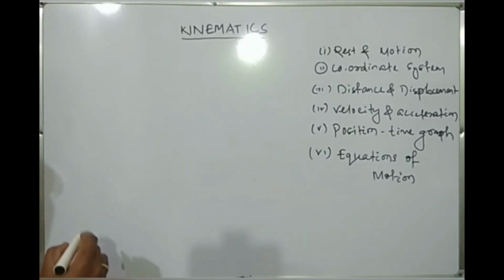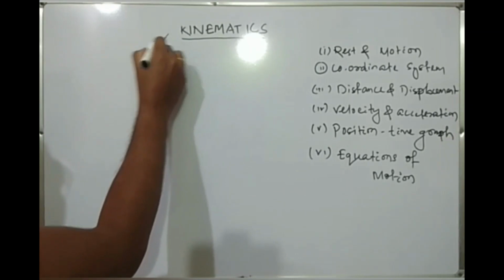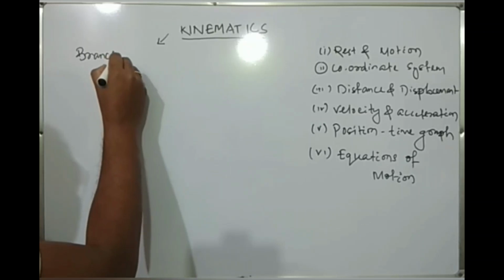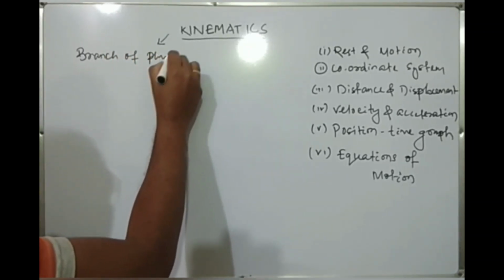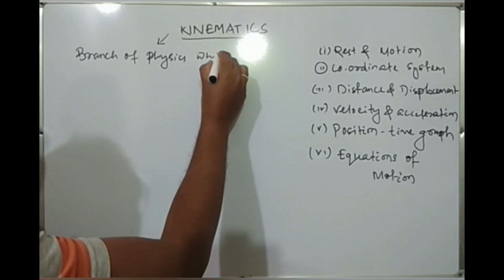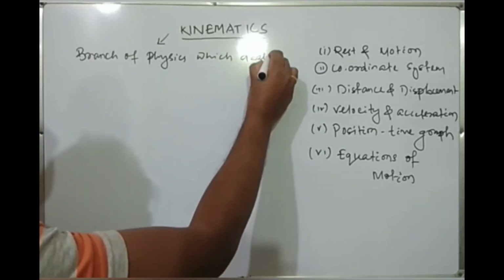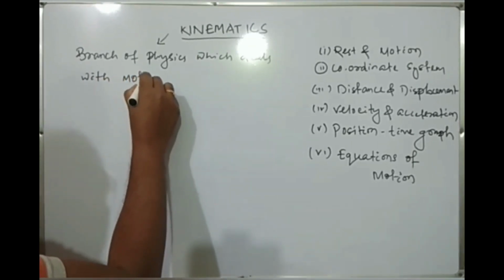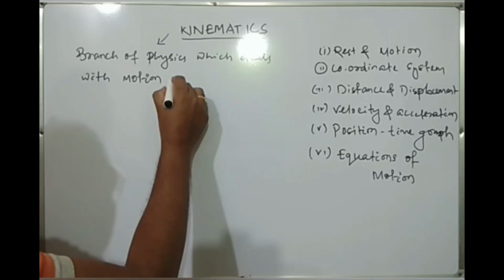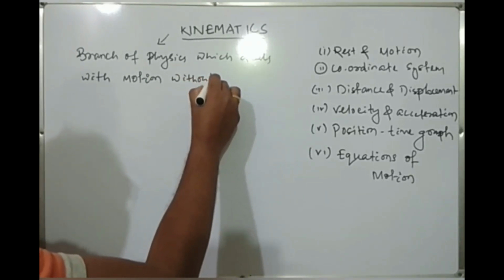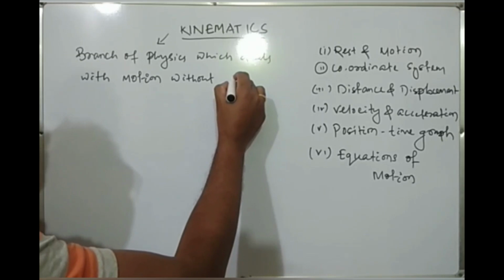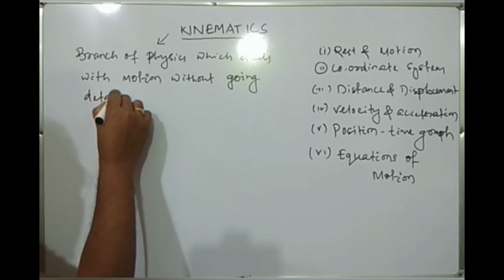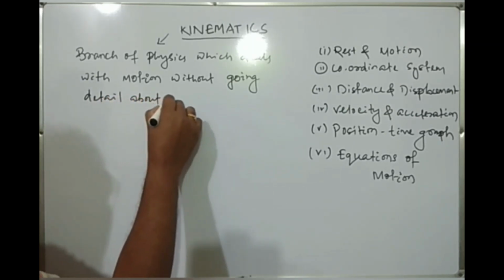So kinematics is the branch of physics that deals with motion, without going into detail about its cause.